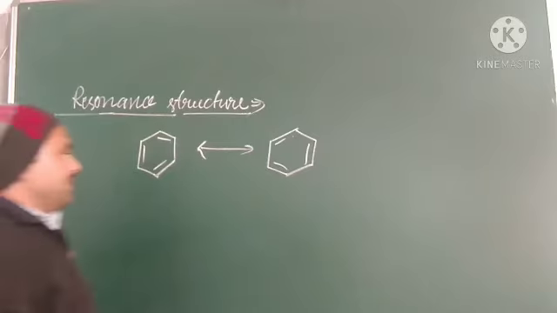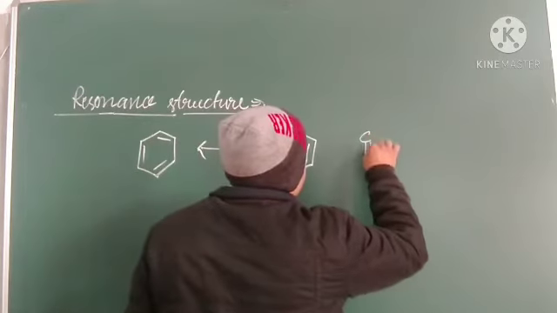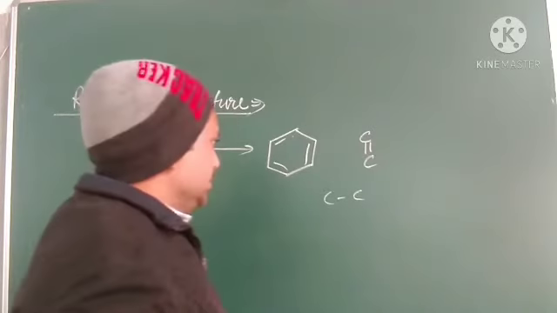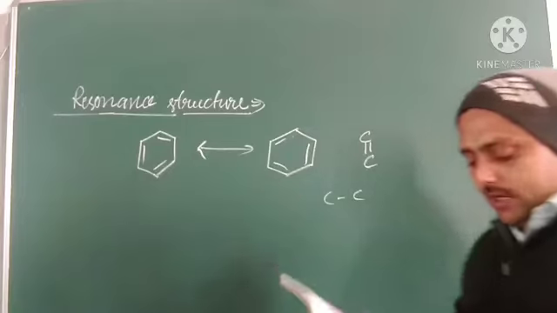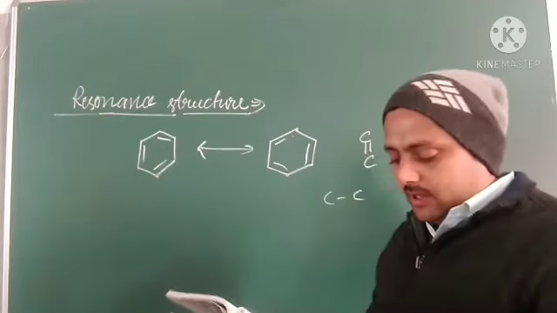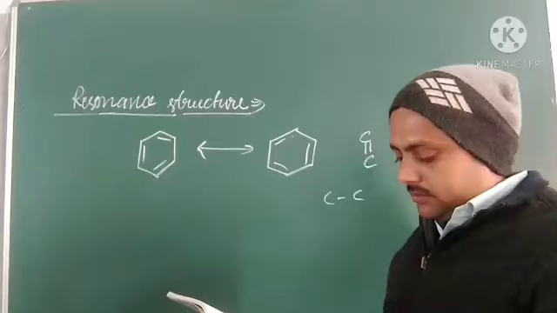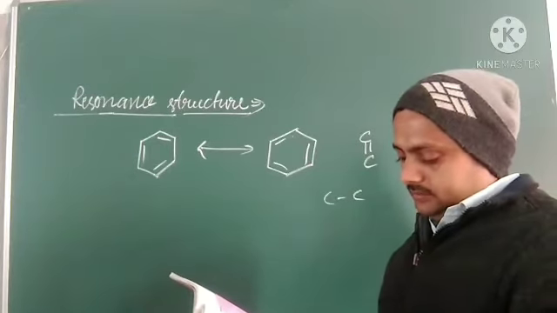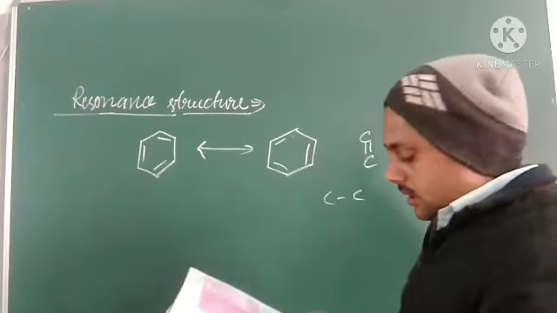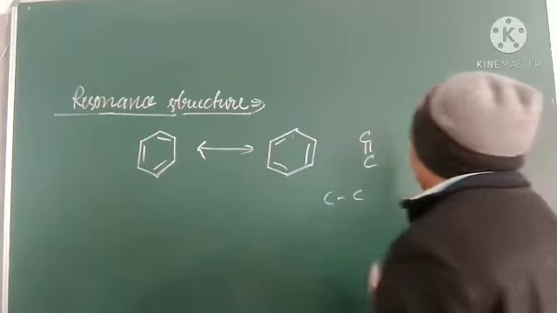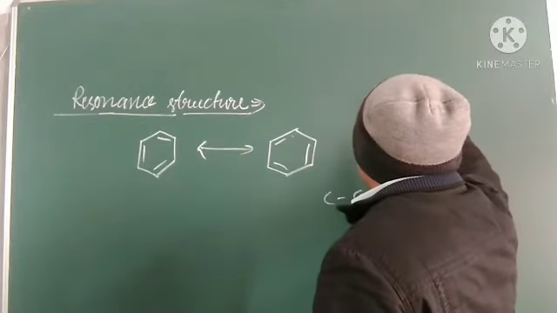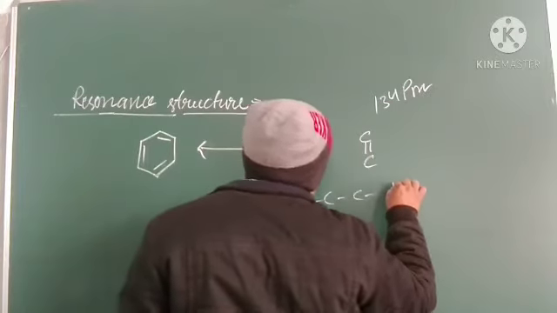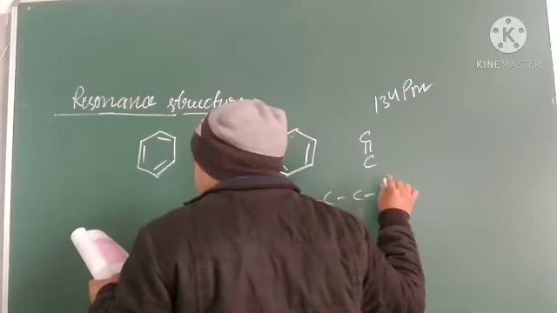Here we have seen that the carbon-carbon double bond is there and the carbon-carbon single bond is there. What is the carbon-carbon double bond length? The normal carbon-carbon double bond length is 134 pm, and the carbon-carbon single bond is 154 pm.